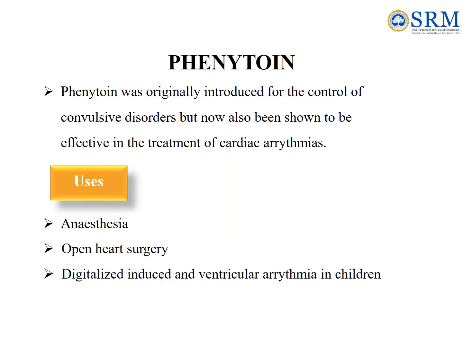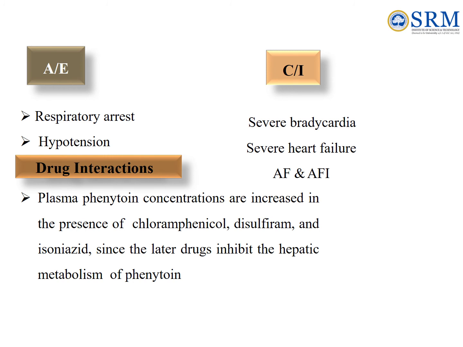Phenytoin. Phenytoin was originally introduced for the control of convulsive disorders but has now also been shown to be effective in the treatment of cardiac arrhythmias. Uses: anesthesia, open heart surgery, digitalis-induced ventricular arrhythmia in children. Adverse effect: respiratory arrest, hypotension. Contraindication: severe bradycardia, severe heart failure, AF and AFl.